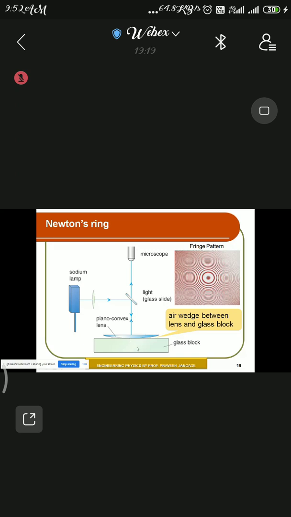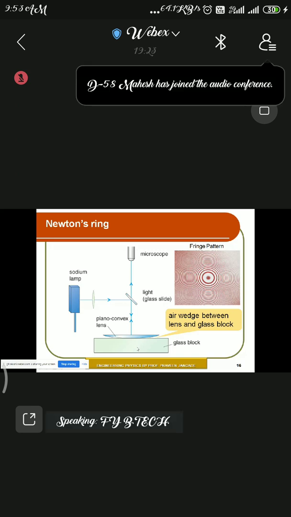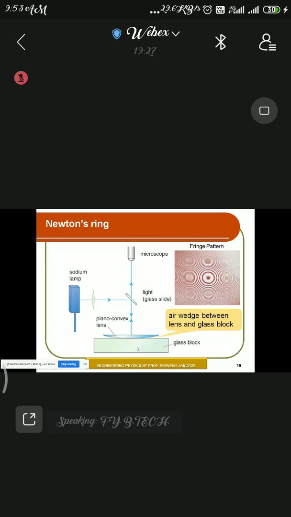If there is a question whether we can replace reflected light by transmitted light, the answer is yes, we can replace reflected by transmitted. In that case your central spot can be bright. So the question can be asked, can we get the central spot bright? The answer is yes, with the help of transmitted light.